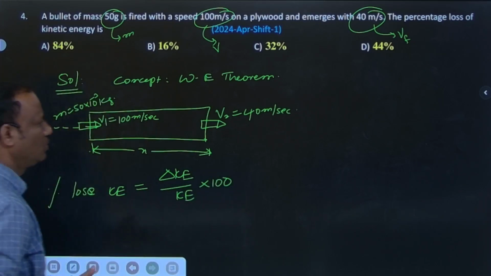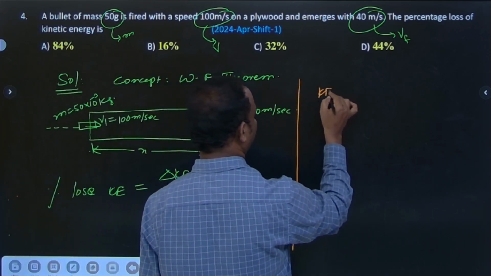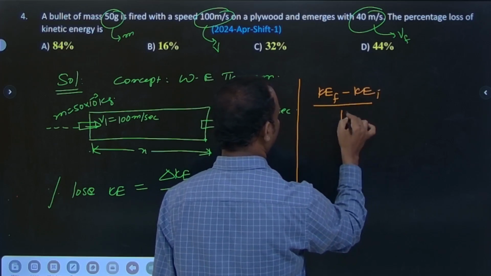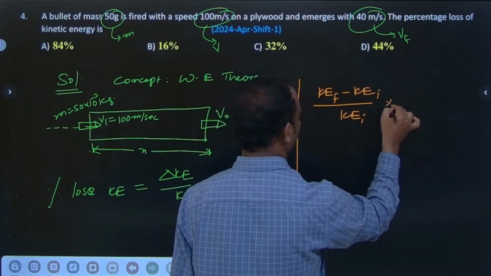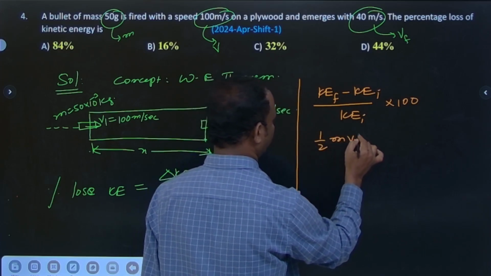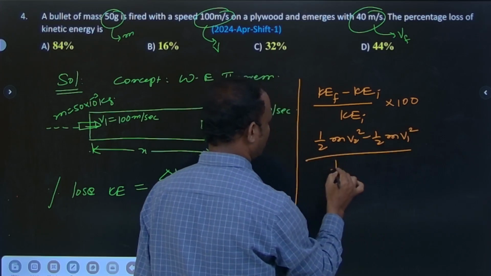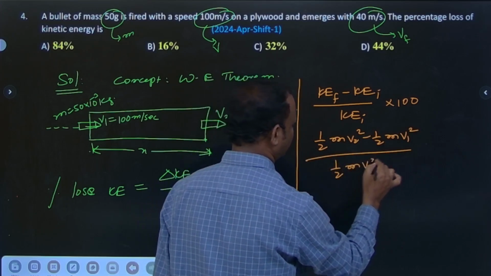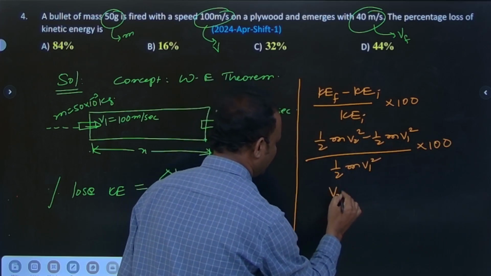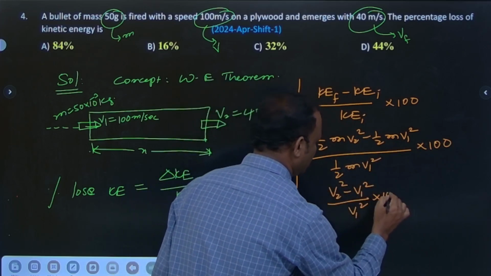Then how can you go for this one? This is kinetic energy final minus kinetic energy initial by kinetic energy initial into 100. Half m v2 square minus half m v1 square by half m v1 square into 100. Half m common cancels. V2 square minus v1 square by v1 square into 100.